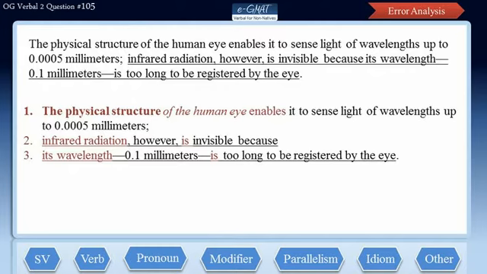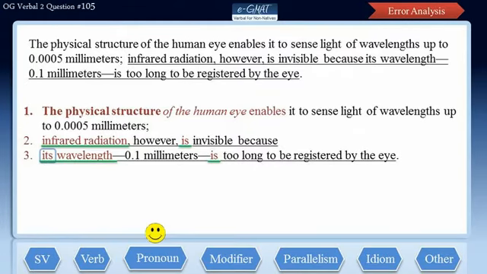In the underlined portion of the sentence, the subject infrared radiation makes sense as well as agrees in number with the verb is, and so does the subject its wavelength with the verb is. So we do not have any subject-verb agreement error here. Since the sentence is giving general information about infrared radiation, use of the simple present tense is in both cases is correct. So we do not have any verb tense error here as well. The pronoun its correctly refers to infrared radiation. So we do not have any pronoun error as well.